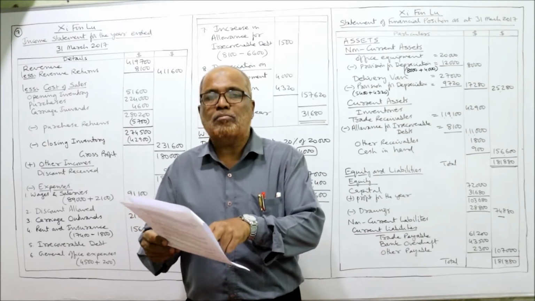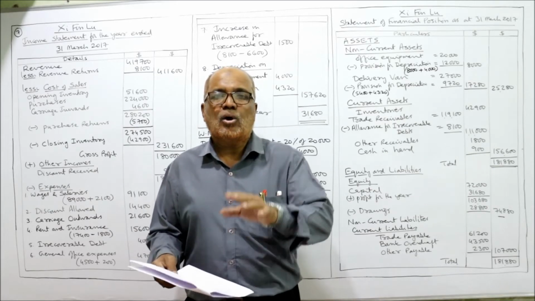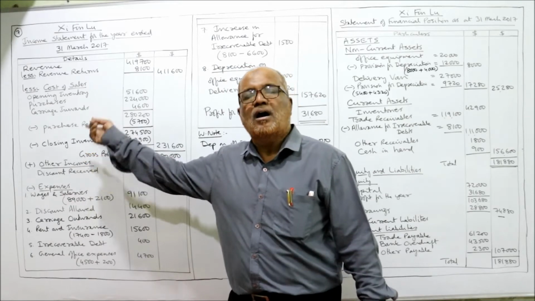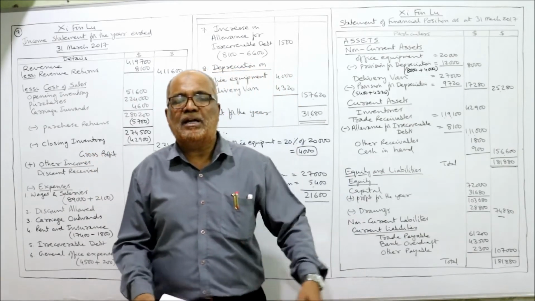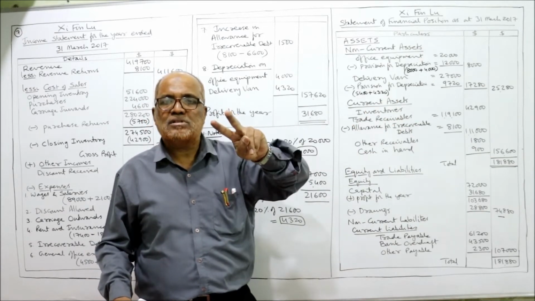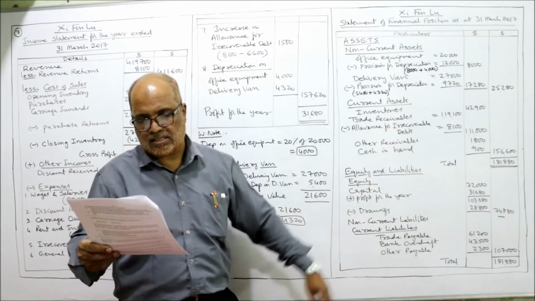Inventory on 31st March 2017. This is the closing inventory. Closing inventory will be deducted in cost of sales. Again, closing inventory will be taken under current assets. So twice. It is deducted in cost of sales. Again, it will be taken under current assets.